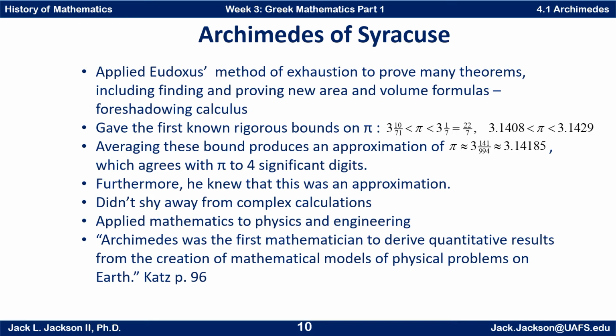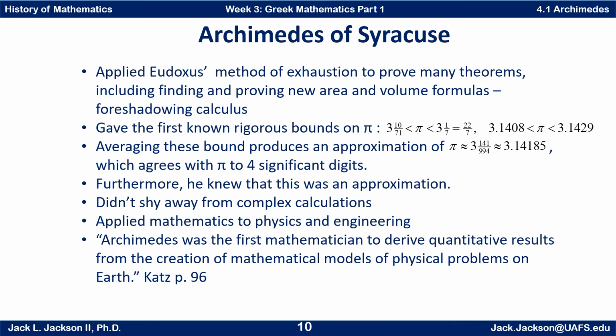But more importantly, he also knew that this was an approximation. So he didn't say this was pi. He gave rigorous bounds and proved that pi was between those. And like I said before, this used inscribing and circumscribing regular 96-gons inside and outside of a circle, so that basically he's computing the area of those figures, and that is very, very intensive calculation. So notice that he did not shy away from complex calculations.